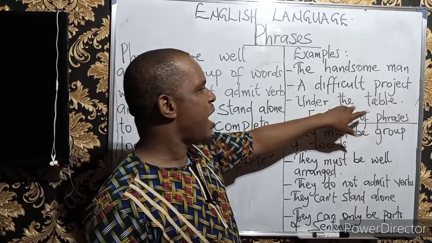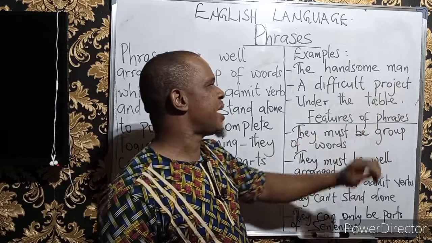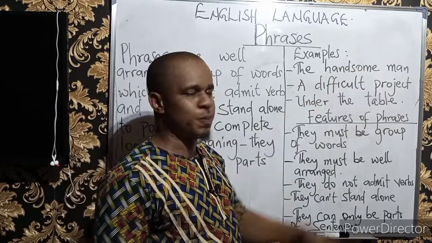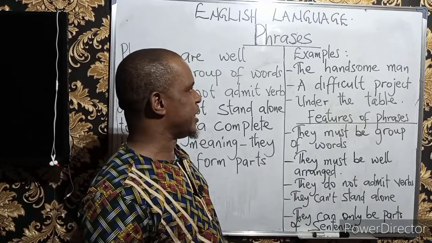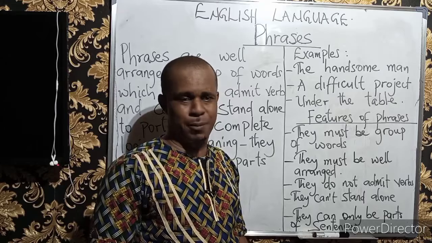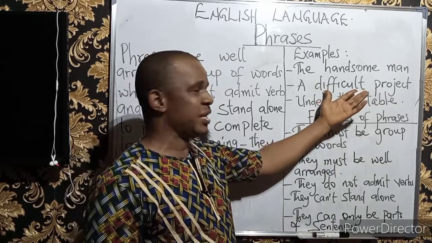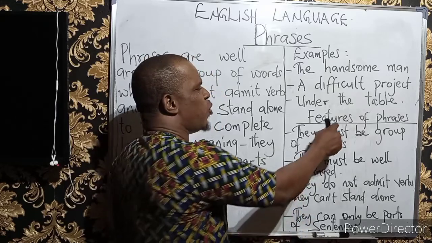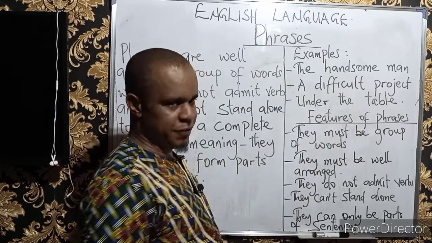We also have under the table as another example. So we have the handsome man, we have a difficult project, and under the table as examples of phrases. Of course, we have too many examples, but then we have decided to take a very little because of the aim we have. All right, now the next thing is the features.